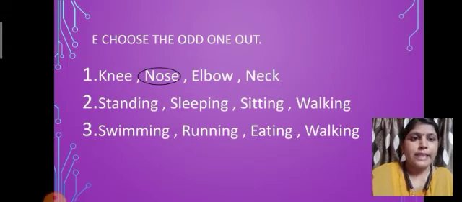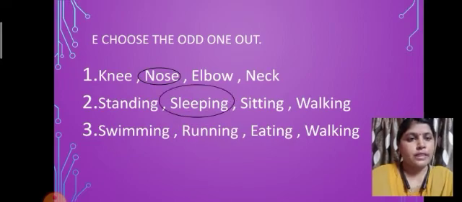Number 2: standing, sleeping, sitting, walking. Let us see the odd one out. Sleeping. Yes, while standing, sitting and walking we have to maintain our posture, so these are part of posture and have one quality in common. But while sleeping we do not maintain the posture. So that's why sleeping is the odd one out.